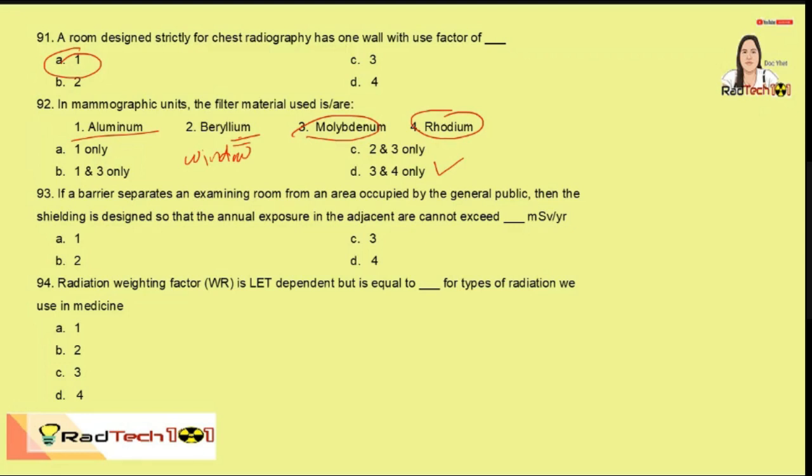If a barrier separates an examination room from an area occupied by the general public, then the shielding is designed so that the annual exposure in the adjacent area cannot exceed 1 millisievert per year. Radiation weighting factor is LET dependent but is equal to 1 for all types of radiation used in medicine, which are X-rays and gamma rays. So these are constant values.